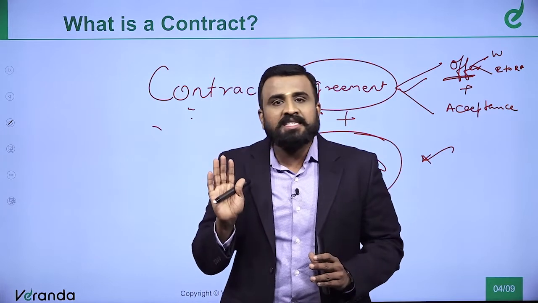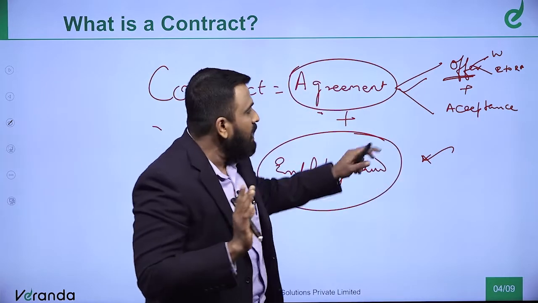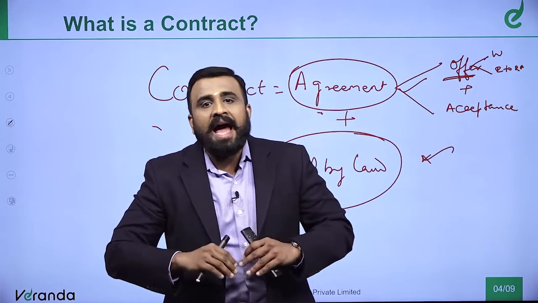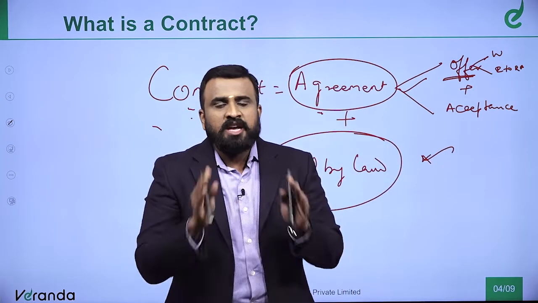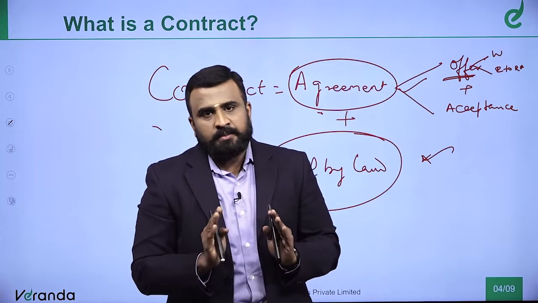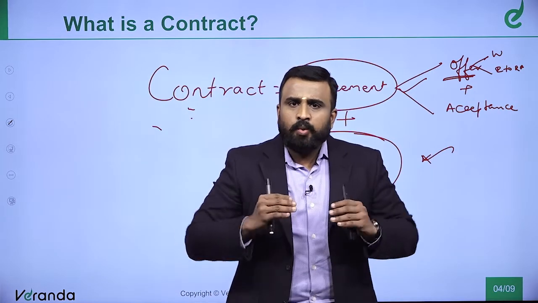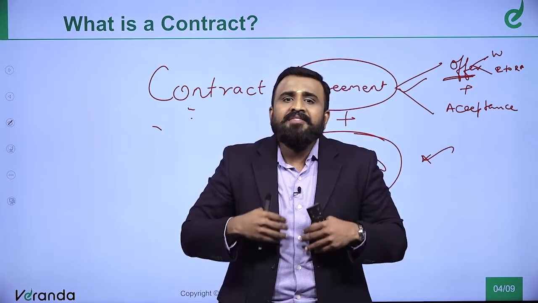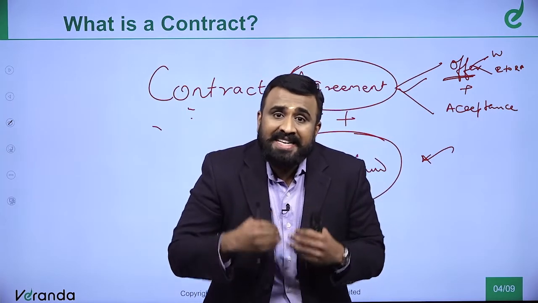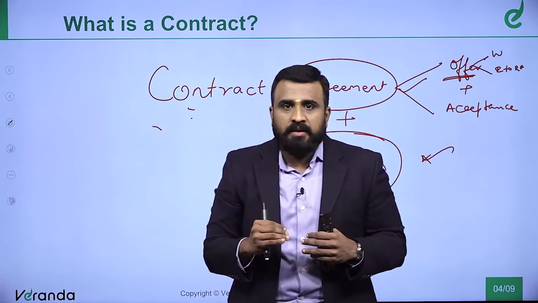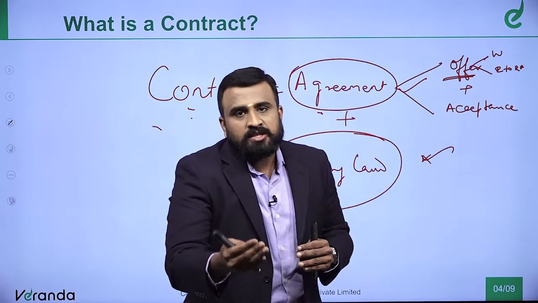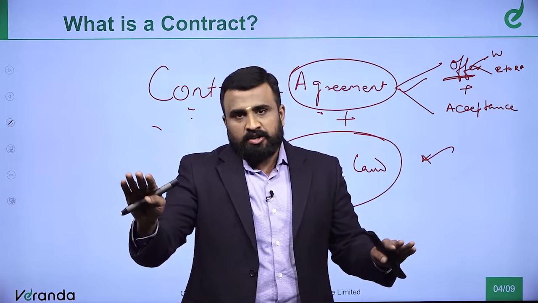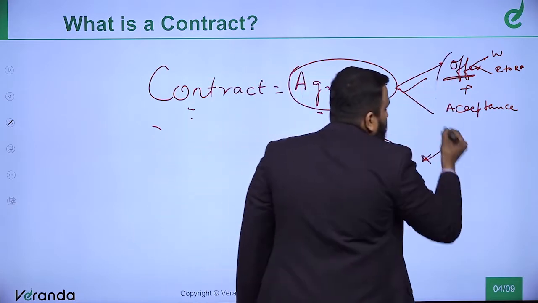So, what you need to understand from this particular juncture is that acceptance is nothing but where you accept with no conditions, in an absolute form. That is called acceptance. So, offer is something which is made from one person to another person, where that one person has the willingness to offer with an intent to receive the acceptance from the other, and then the acceptance should be given in a complete, absolute form, with no conditions. Right, sir? If these two are given,